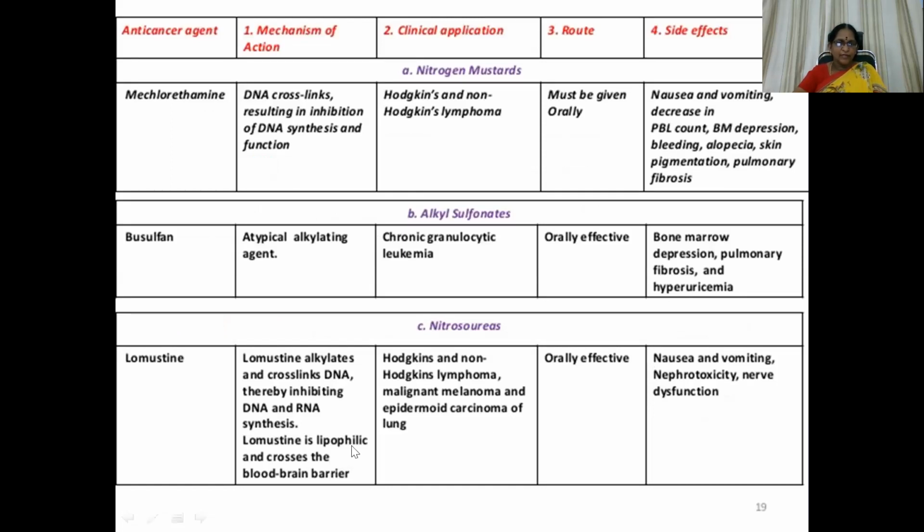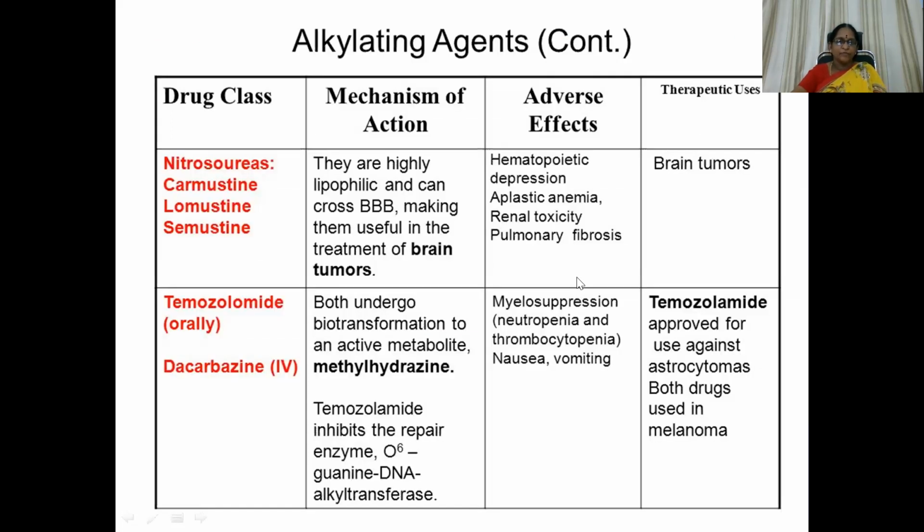This also crosses the blood-brain barrier, lomustine. Here, along with that, carmustine also crosses the blood-brain barrier. So both the drugs are used in the management of brain tumors. Temozolomide and dacarbazine, which we have discussed just now, produce myelosuppression, and they are used in the management of melanomas.